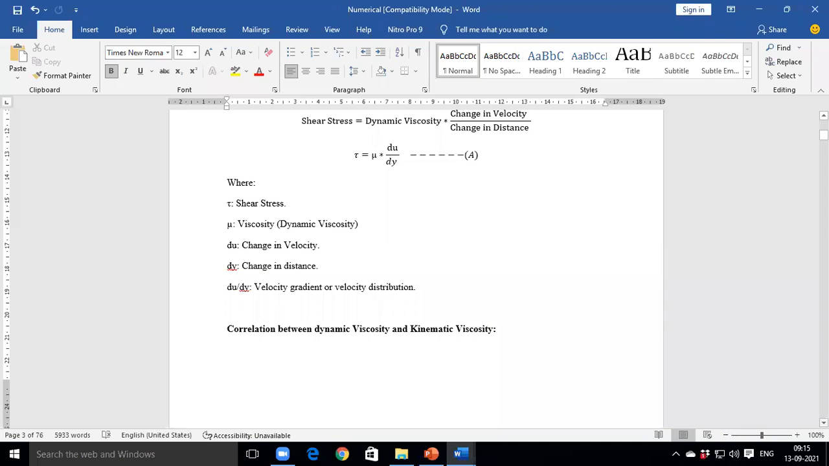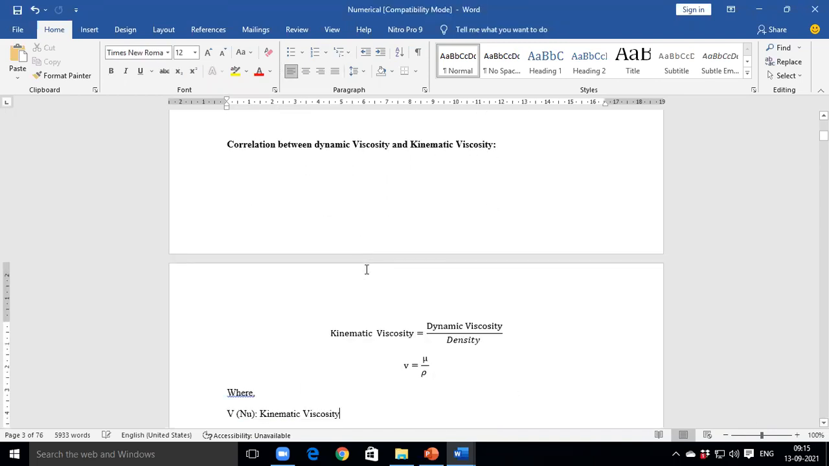Okay. And the combined ratio du by dy, it's called as velocity distribution. What is another name for that? Velocity gradient, correct. And what is the correlation between dynamic viscosity and kinematic viscosity? Can anybody tell me?